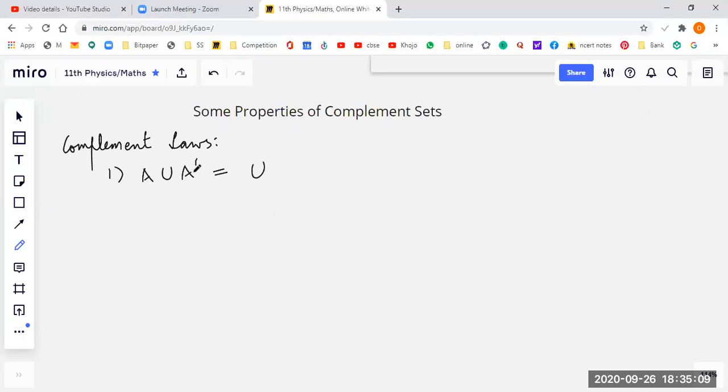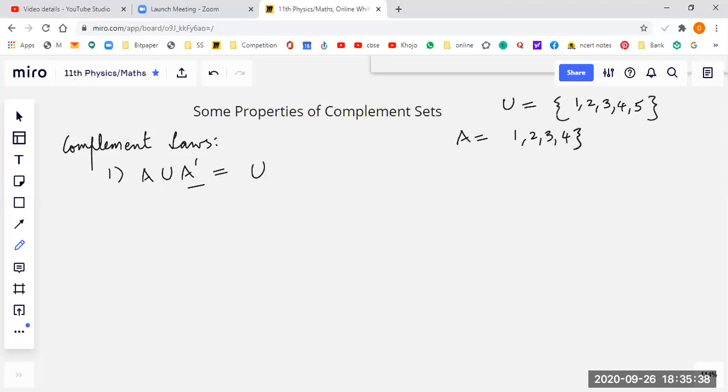Students, it's worth mentioning, whenever we talk about the complement of a set, we must define a universal set. So let's say we want to prove all the properties. Let's define the universal set as 1, 2, 3, 4, and 5. Let's define A as 1, 2, 3, 4.